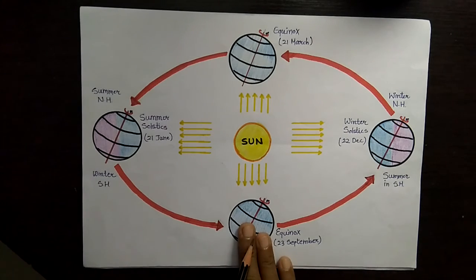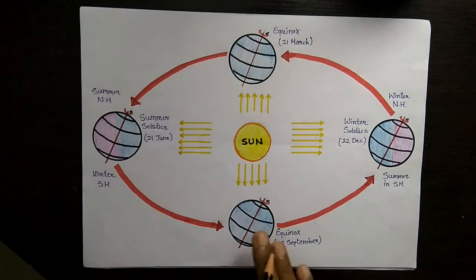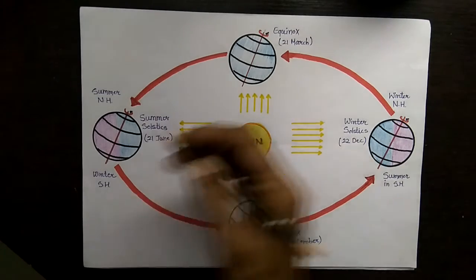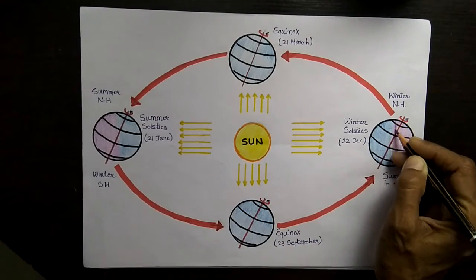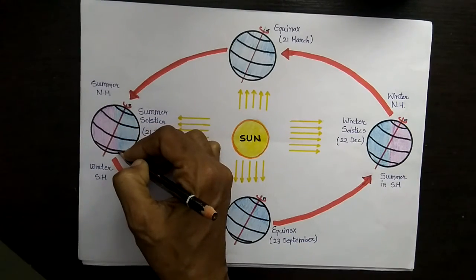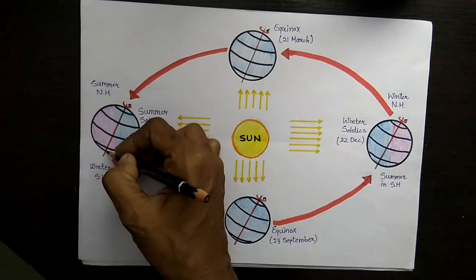See, on these two occasions when the earth is facing the sun directly, half of the earth is getting the sunlight, and the line of illumination coincides with the axis. This center line is counted as the line of illumination. Coincide means it comes right on top of the axis.